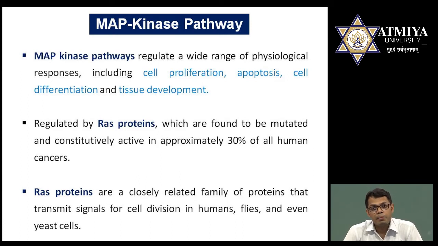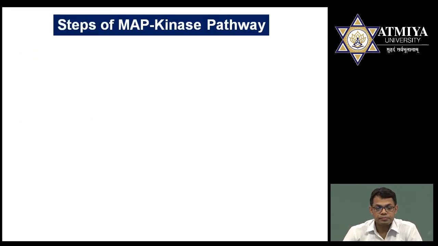It means this MAP kinase pathway, though it is very important for cell proliferation or cell division, sometimes this cell division process becomes unregulated, and you know very well that if unregulated cell division occurs, it means cell division is continuous, and due to continuous cell division, tumor formation occurs and this tumor leads to cancer. It means sometimes for cancer this RAS protein is playing a very important role. RAS proteins become activated and they are not going to be deactivated. If they are not deactivated, cancer is observed.